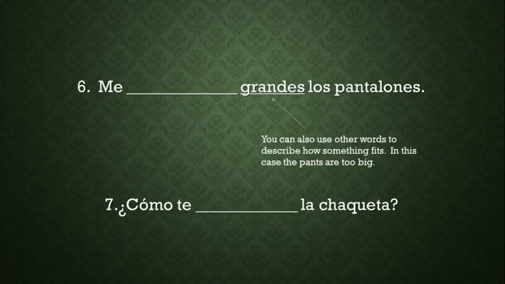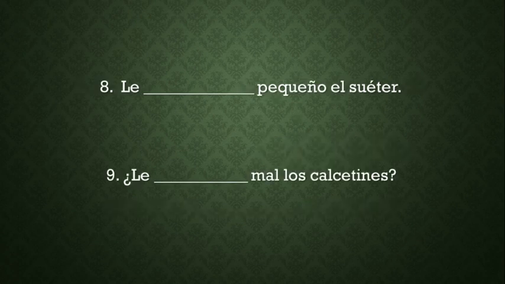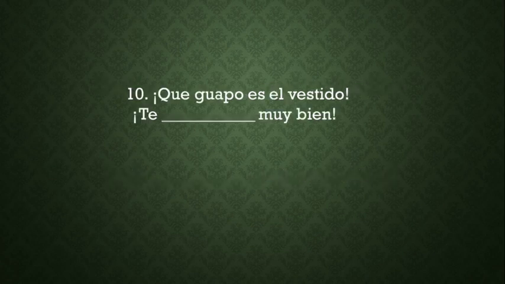You'll notice on 6, you can use other words to describe how something fits. In this case, the pants are too big, so we're using grandes. Do the same for 8 and 9. Write down if you're going to use queda or quedan. And the same for 10, queda or quedan.